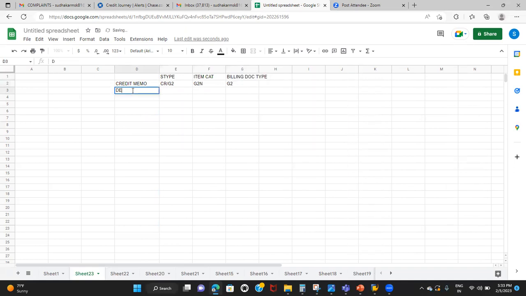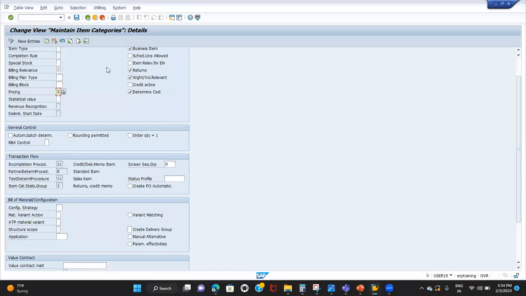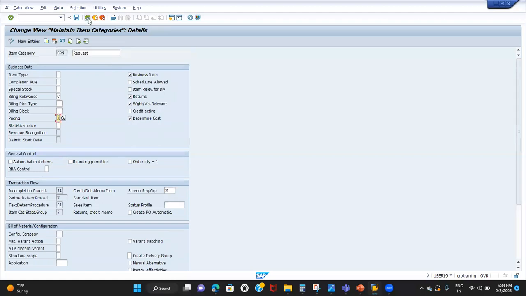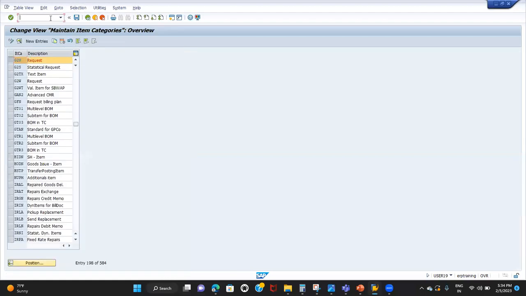Whereas for debit memo, it is L2. So you can say DR or L2. L2N is the item category and L2 is the billing document. Okay. So if you want to see the settings here, in the same way, I'll go to VOV8.